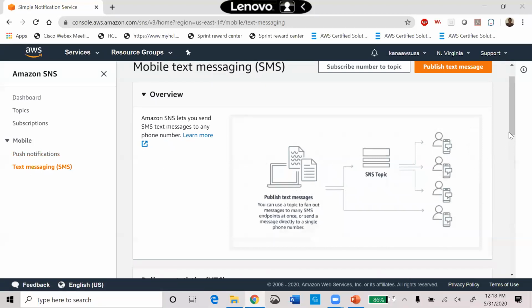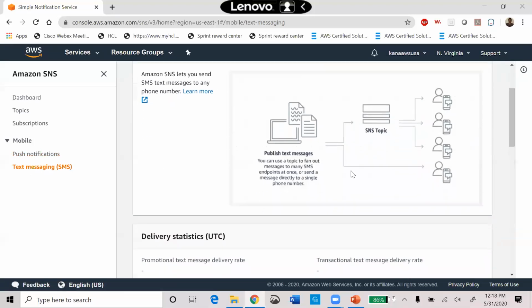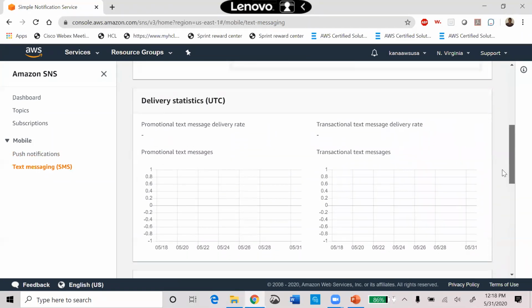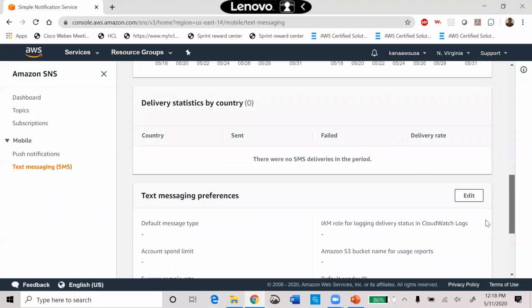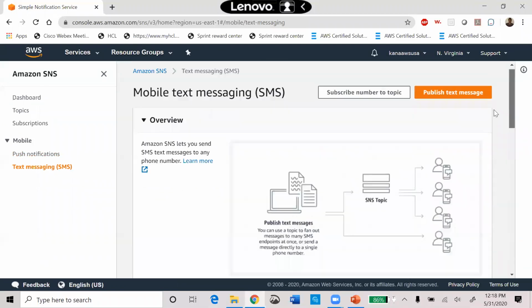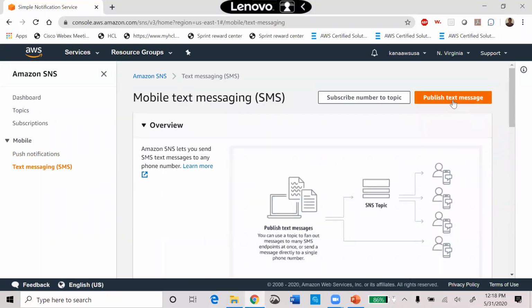You already know that and how it works. Here is the simple publish of text messages. It's a push message to the SNS topic. From SNS, the message will be pushed to those mobile phones. Here are the metrics, so that you are able to see how many messages you have received.